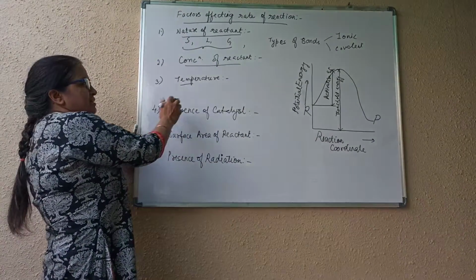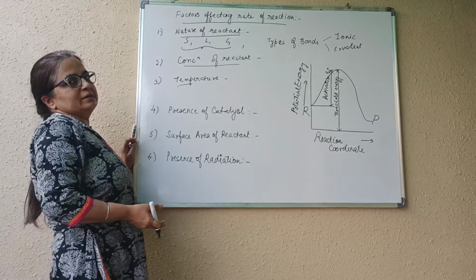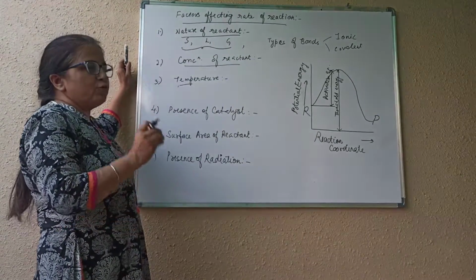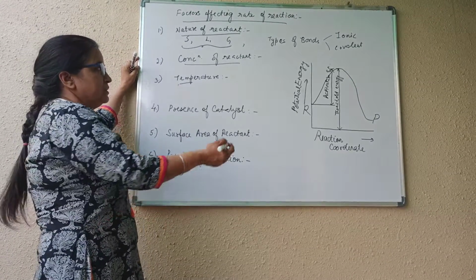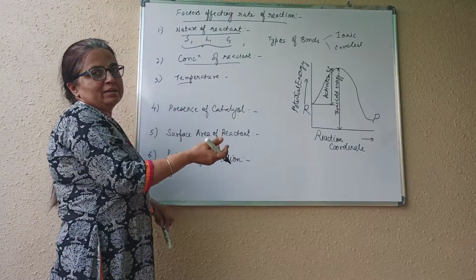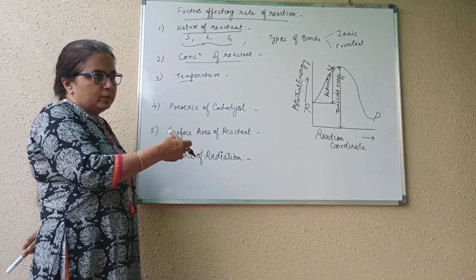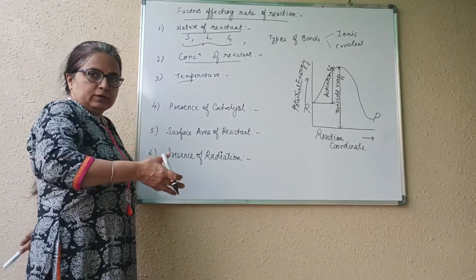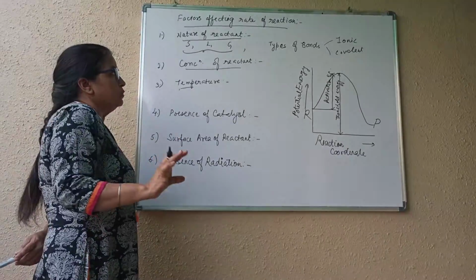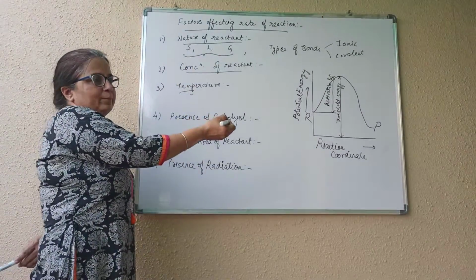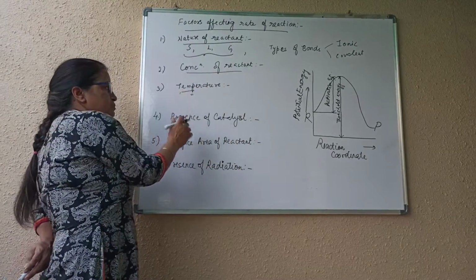Next, temperature. Even temperature we will talk about in detail in the later half. As of now, we are just understanding that the rate of reaction increases with an increase in temperature. It is said that for every 10-degree rise in temperature, the rate of the reaction doubles. For example, if we are dissolving sugar in cold water or in hot water, more quantity of the sugar we can dissolve in the hot water. So this will increase with the temperature. Of course, in the later half we will be talking about the Arrhenius equation and all. As of now, this much.